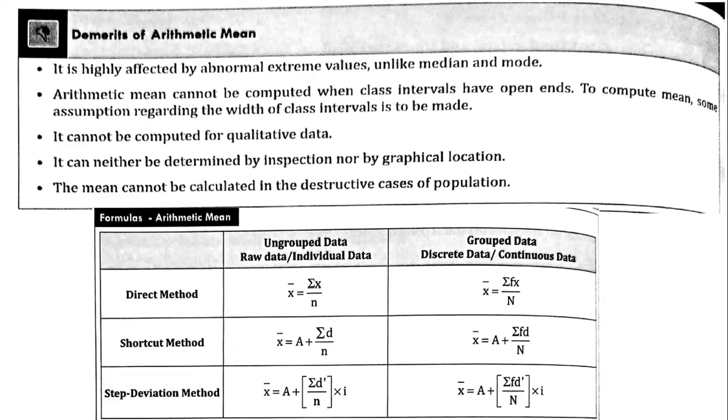Whether you use the direct method, shortcut method, or step deviation method, all the methods are going to give you the same answer. It is about how you are going to calculate the mean, whether you use the direct, shortcut, or step deviation method, which you have to decide.